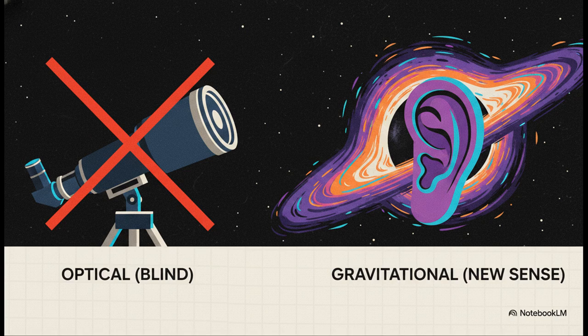For us, this is a total game changer. Until now, all our knowledge of the universe came from electromagnetic telescopes, looking at light, X-rays, and radio waves. But those telescopes are completely blind to these ripples. Gravitational wave astronomy proves without a doubt that black holes exist, proves these waves travel at the speed of light, and essentially gives humanity an entirely new sense. It's a brand new tool to start exploring that 95% of the dark universe we couldn't see before.